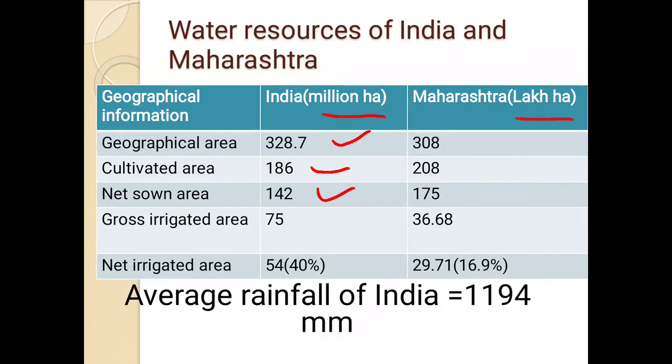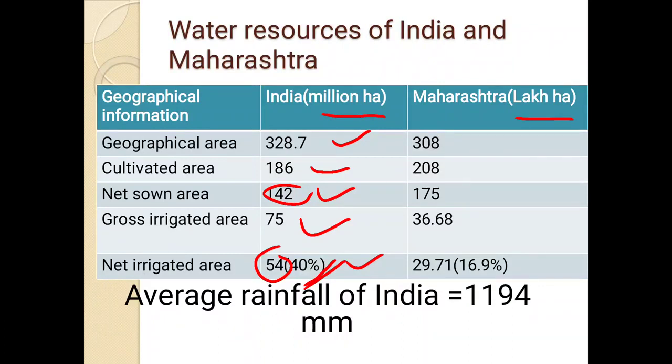Gross irrigated area is 75 million hectares, and actual net irrigated area in India is 54 million hectares. So out of this 142, 54 is irrigated, that is approximately 40%. So we can say that in India 40% area is irrigated.